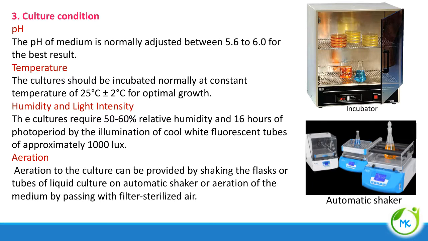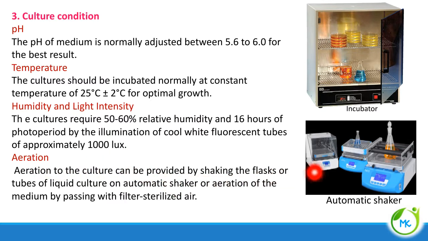The next is culture condition. After the medium is made, the pH should be adjusted to 5.6 to 6. The temperature to be maintained in the incubator is 25 degrees Celsius plus or minus 2 degrees for optimal growth. Humidity should be 50 to 60%, with a 16-hour photoperiod, and illumination can be given by white fluorescent tubes of 1000 lux.